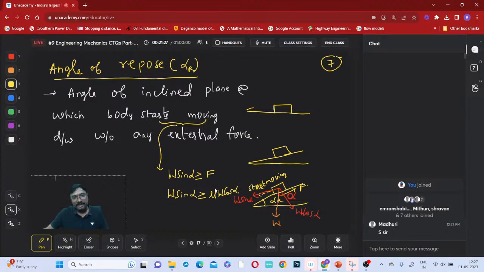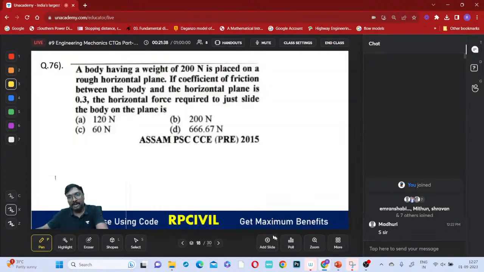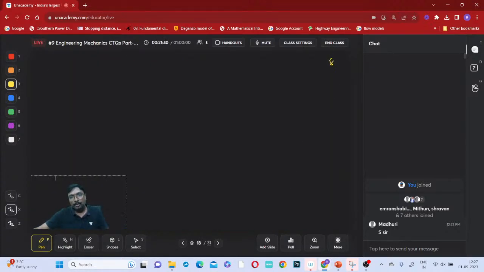Now sin by cos, the W cancels, and sin by cos will be tan alpha. So tan alpha will be greater than or equal to mu. Can we say what mu is, if you just remember? Mu is nothing but tan theta, the coefficient of friction. That theta will be your angle of friction, right?